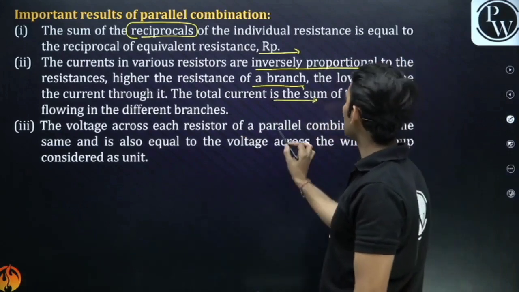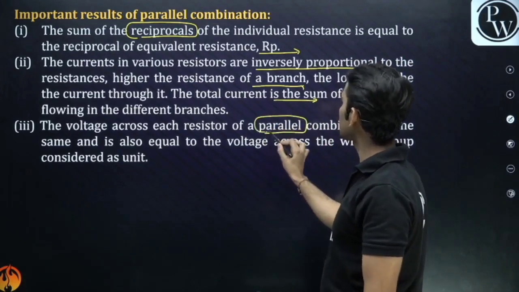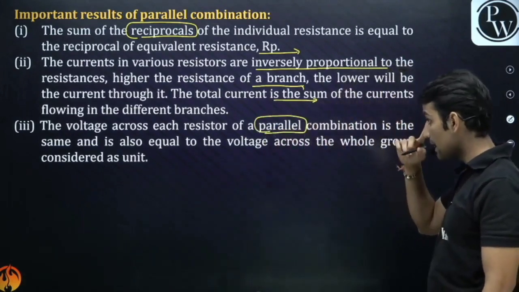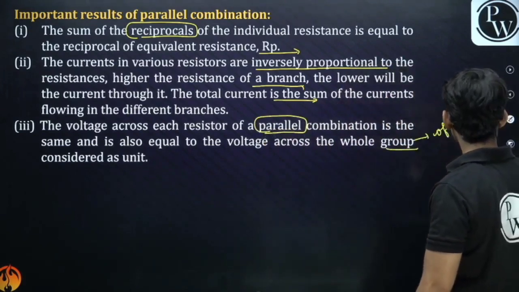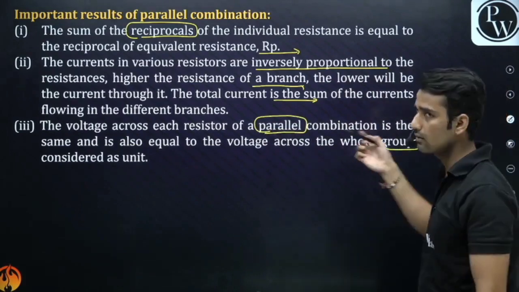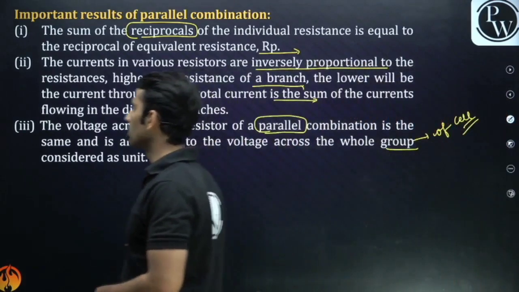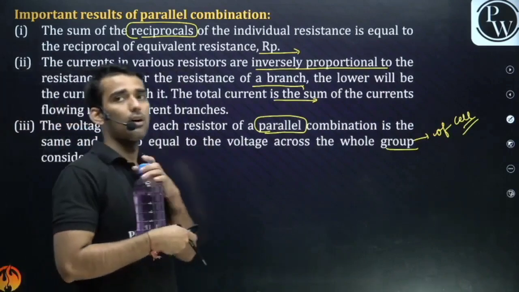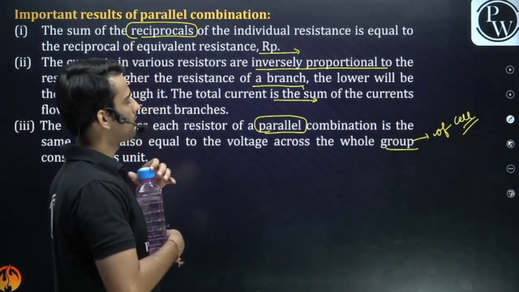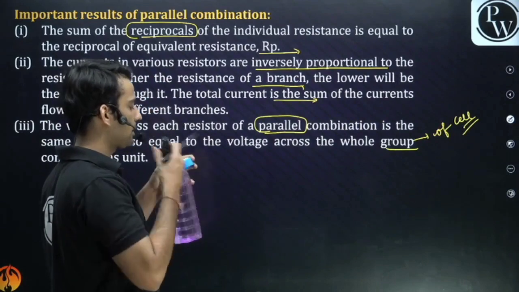Now the voltage across each resistance is the same in parallel and is equal to the voltage of the whole group, that is the voltage of the cell. Write it down, guys, in the meantime.